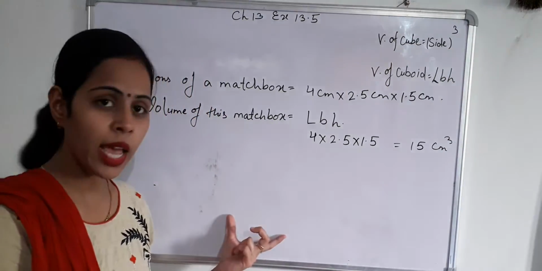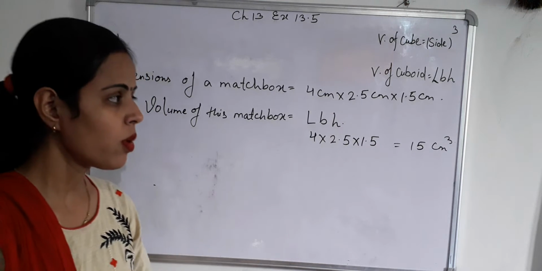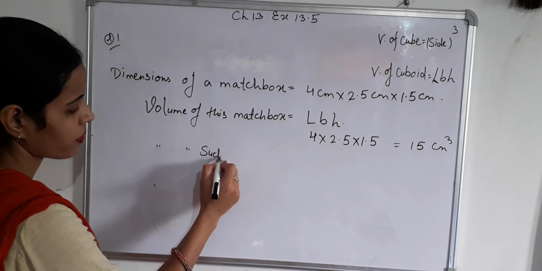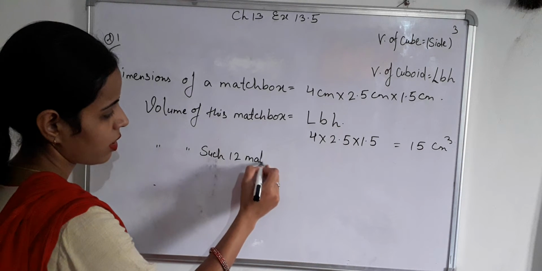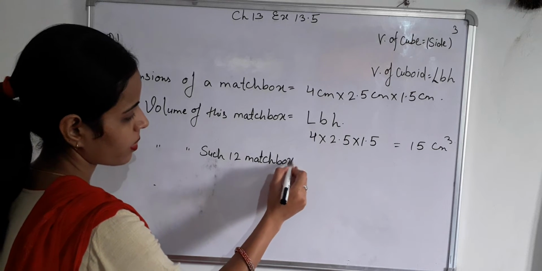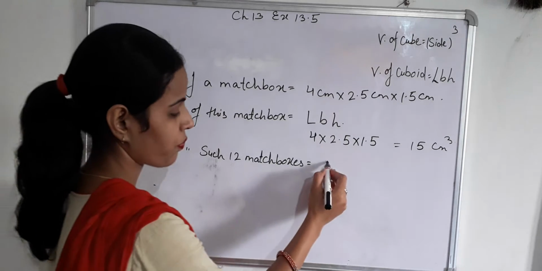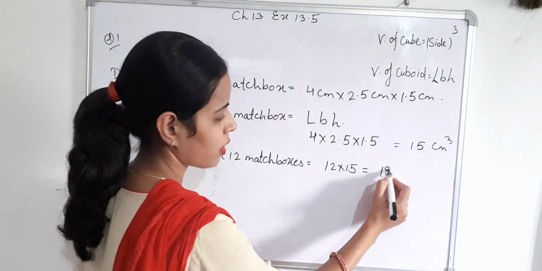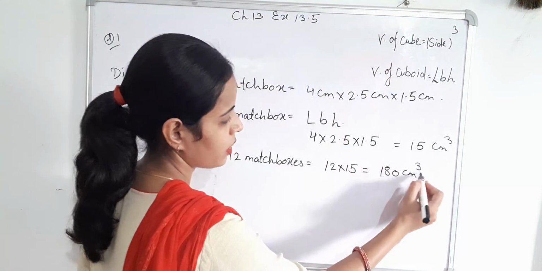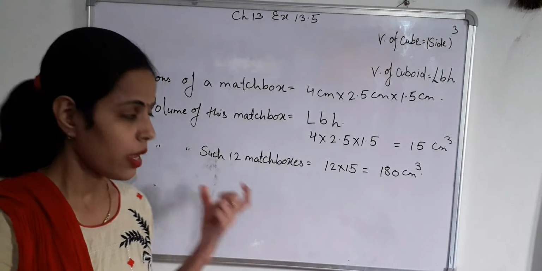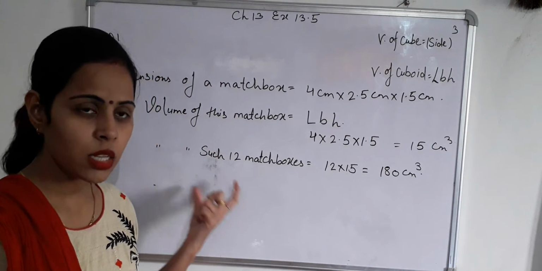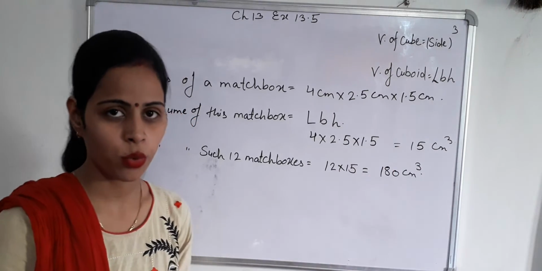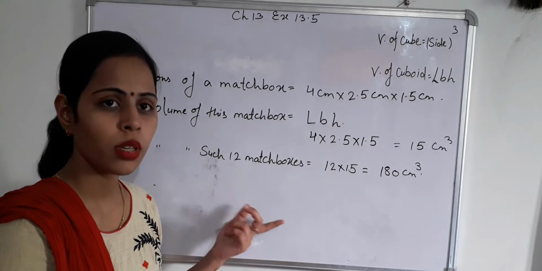Now there are such 12 matchboxes. So volume of such 12 matchboxes equals 12 into 15, 180 centimeter cube. So volume of a packet containing such 12 matchboxes equals 180 centimeter cube. Question number first is complete.